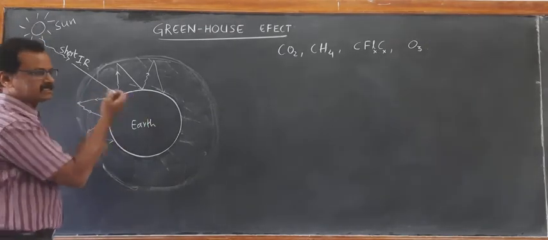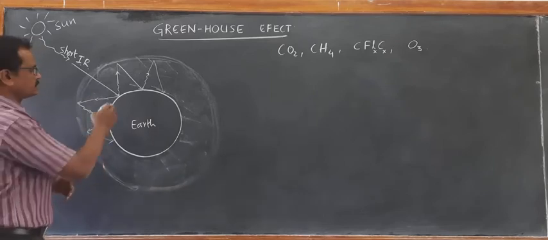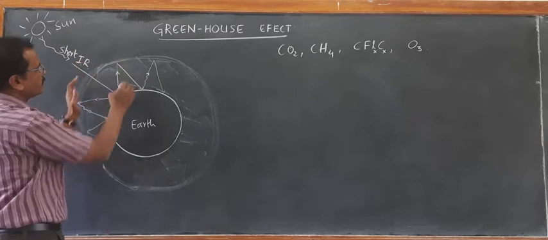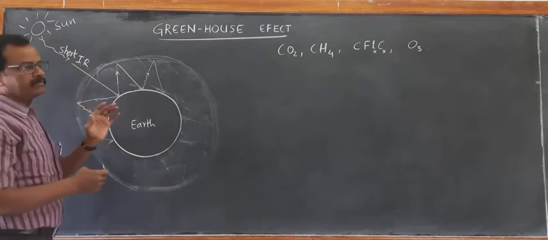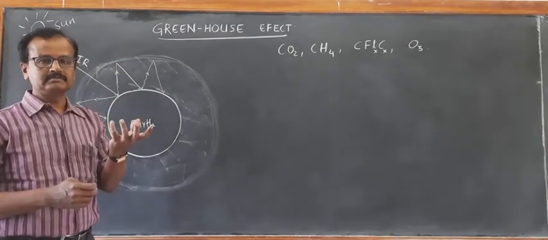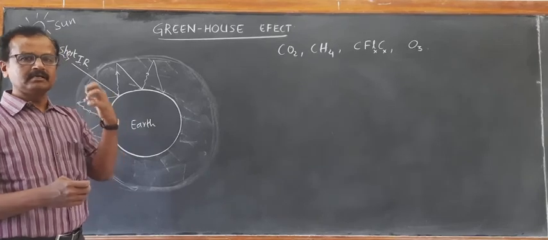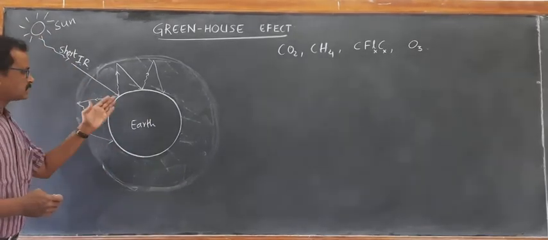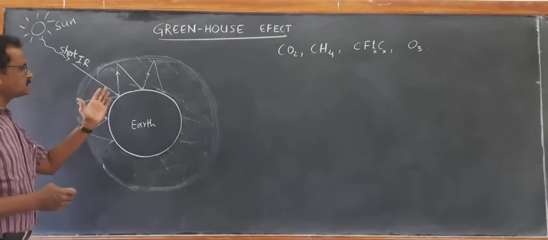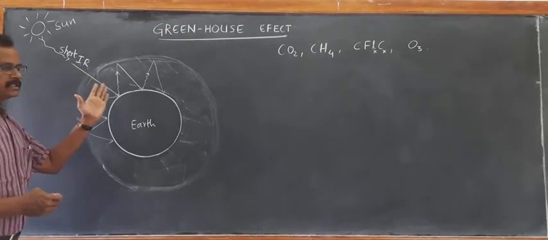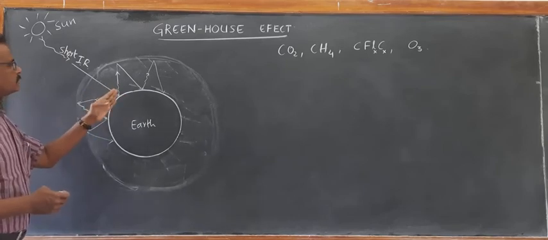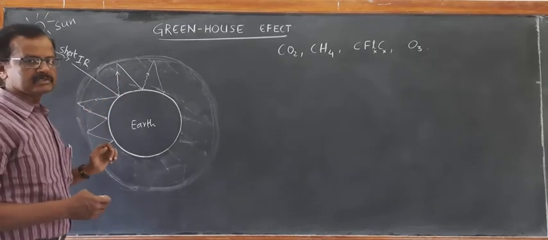When it reaches the surface of the Earth, the Earth reflects this radiation. When the surface of the Earth reflects this radiation, what happens? The radiation that is reflected will be of long wavelength. Some part of the energy is absorbed by the Earth. As a result, the intensity is reduced, the wavelength is increased. Then we get long wavelength infrared radiation.